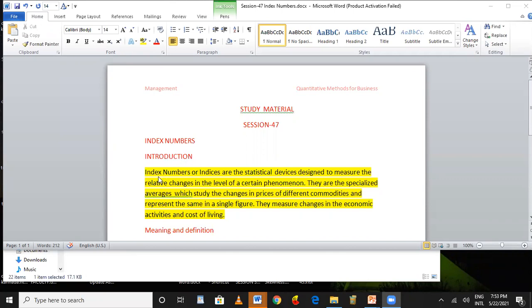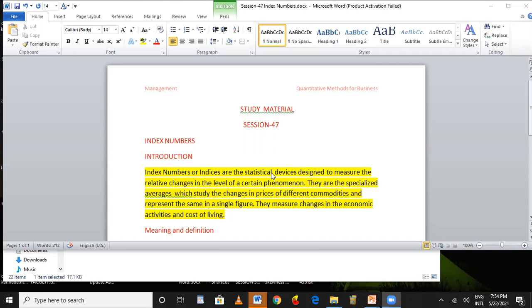Introduction. Index numbers or indices are the statistical devices designed to measure the relative changes in the level of a certain phenomenon. Index numbers are called the indices. They are statistical and mathematical devices, helpful for finding and understanding phenomena.